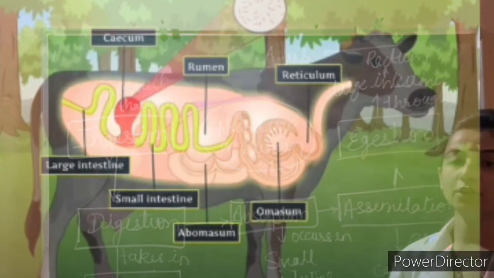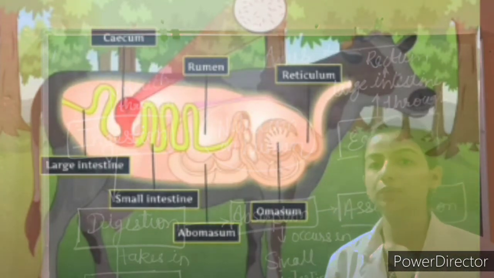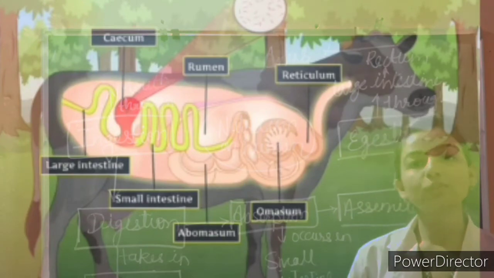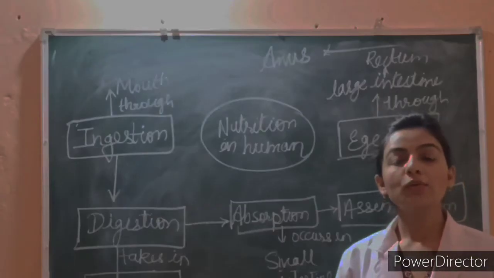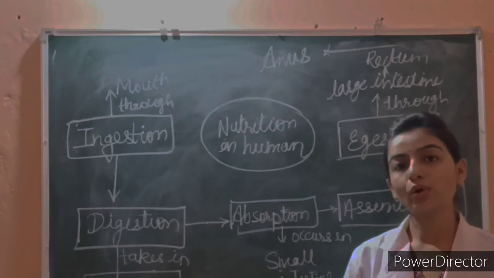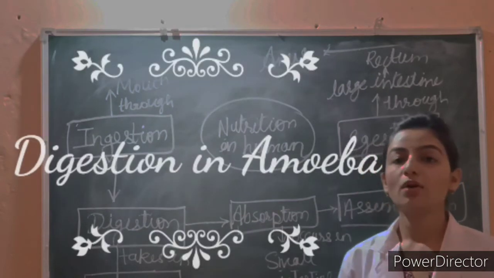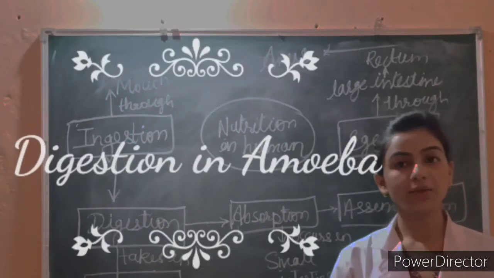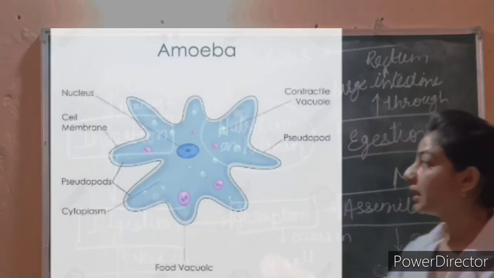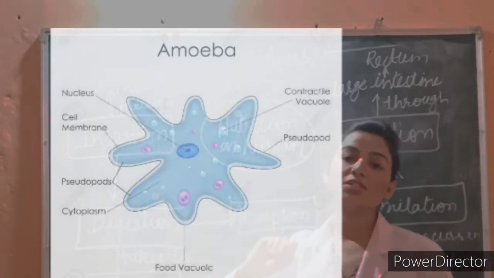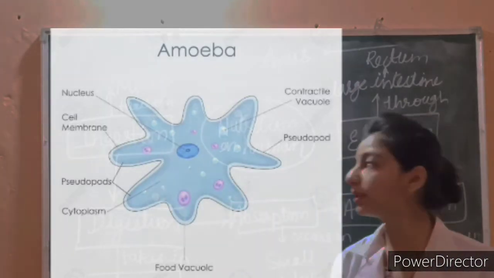Now moving further, we have feeding and digestion in amoeba. We will see how amoeba digests its food. Amoeba is a microscopic single-celled organism found in pond water.